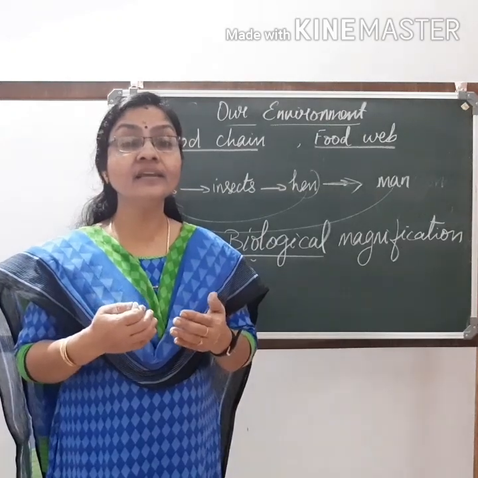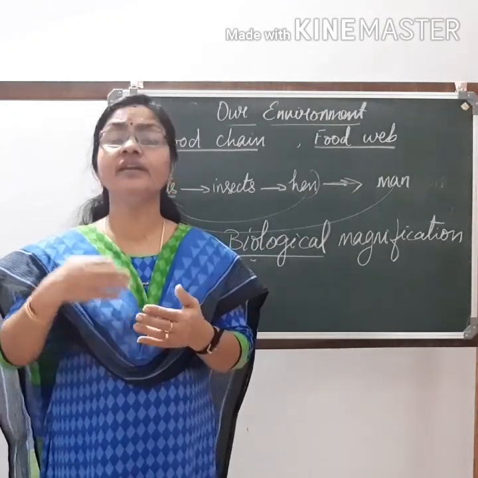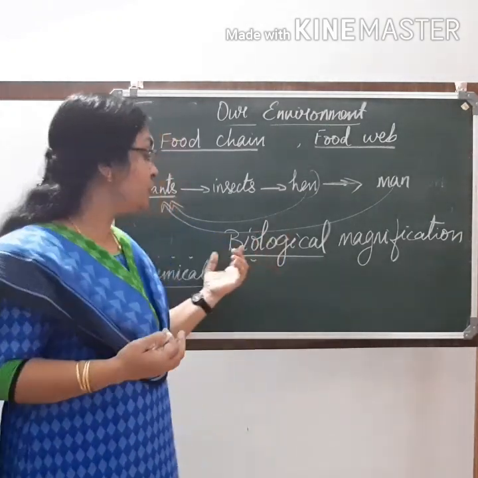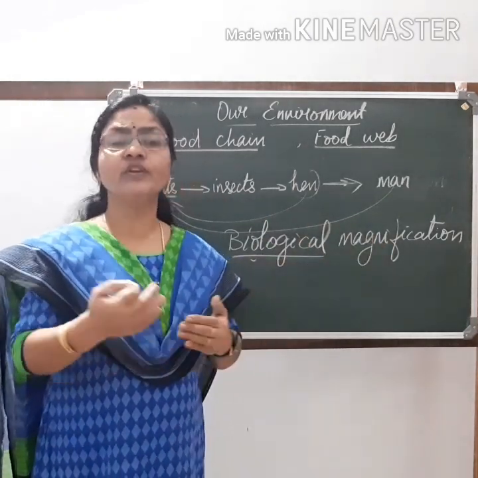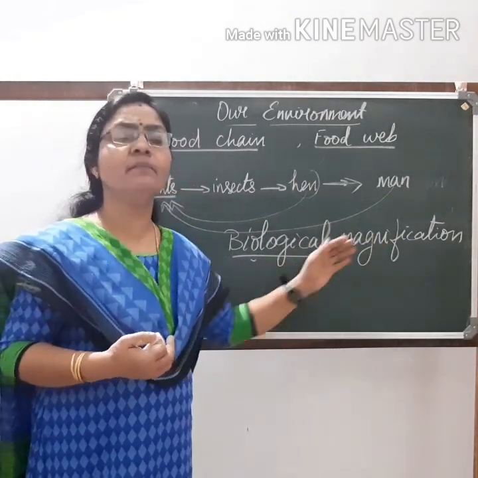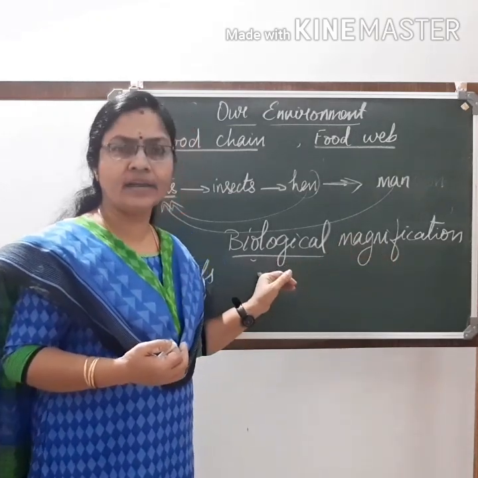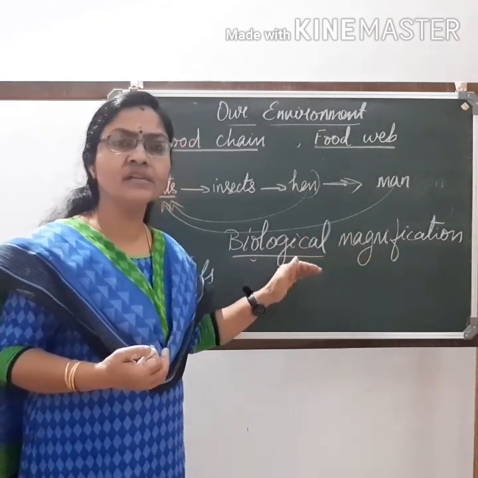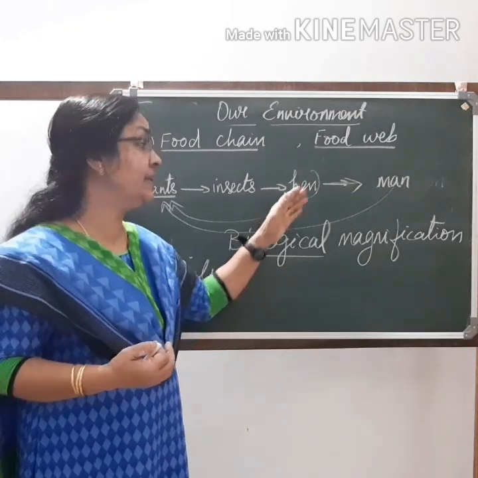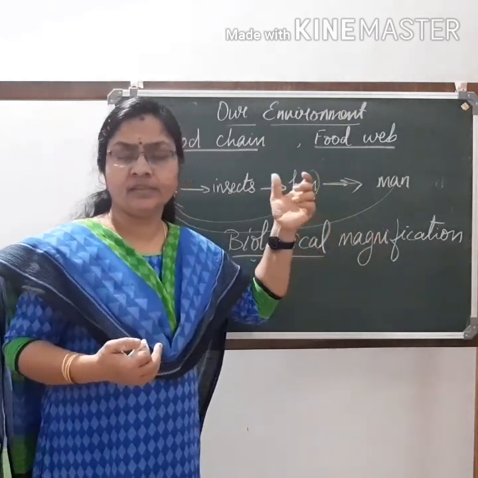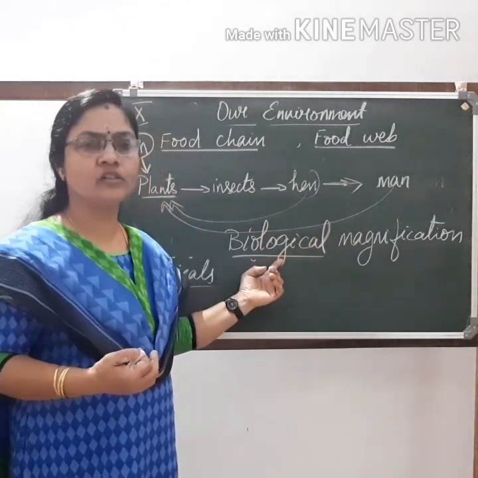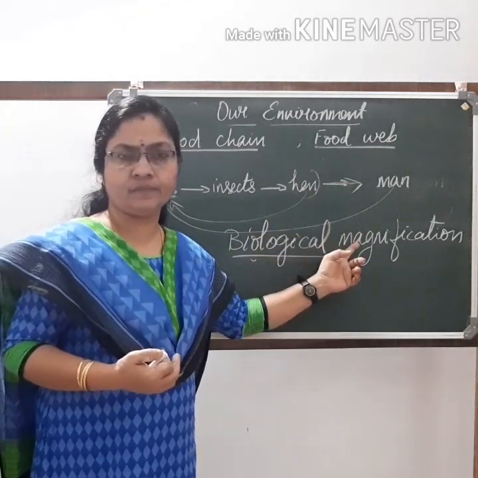As the trophic level in the food chain increases, the accumulation of chemicals will also increase. This phenomenon is called biological magnification. Bio means living organisms. The accumulation of chemicals in the living organism's body will increase as the trophic level increases. This phenomenon is called biological magnification.